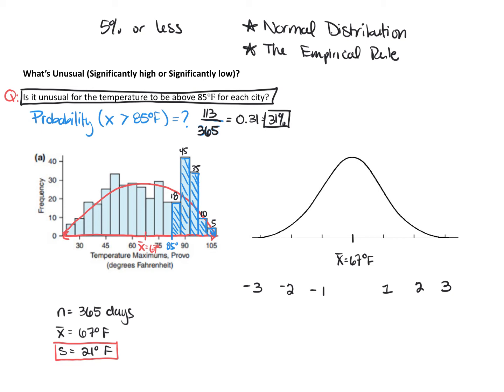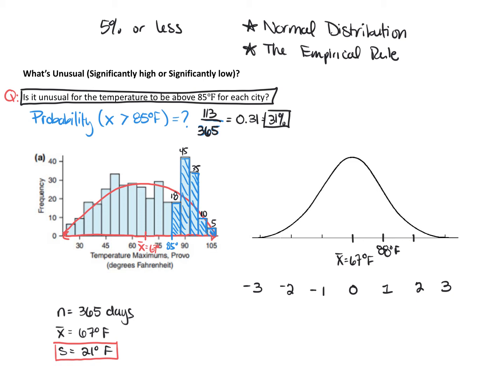So temperatures that are below the mean, we identify them with a negative number, okay? And when we talk about the standard deviation, if we're at the mean, then we are 0 standard deviations from the mean. So using a standard deviation of 21 degrees, I can calculate the temperatures that are within 1, 2, and 3 standard deviations from that mean. So to calculate the temperature that is 1 standard deviation above the mean, that's just 67 degrees plus 21 degrees. And so that gives us 88 degrees Fahrenheit. So this marking here is going to be 88 degrees Fahrenheit.